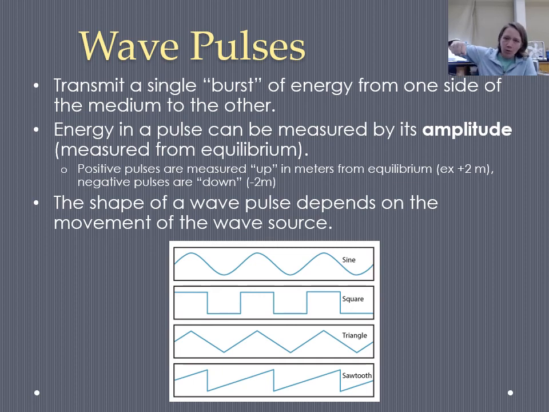So imagine if I'm holding a slinky, and instead of just gently going up and down, I go really fast up and then I hold it and then I go really fast down, right? That's going to make a square wave as that wave kind of moves away from me through the medium. So if we were in class, we would make some different wave shapes so you guys could see what those look like. But for now, we've got the image of them below.